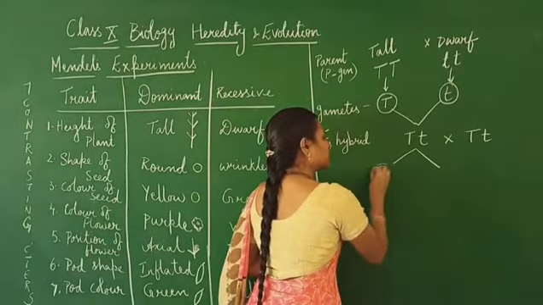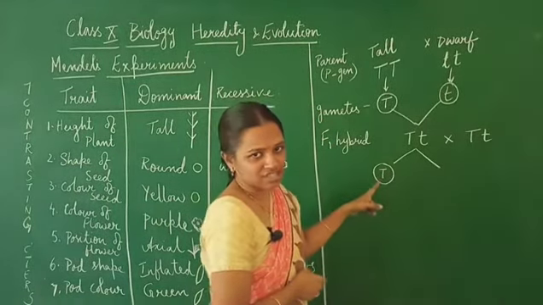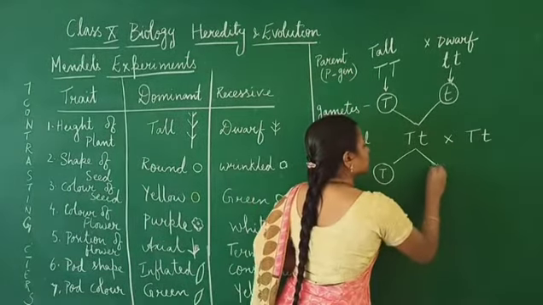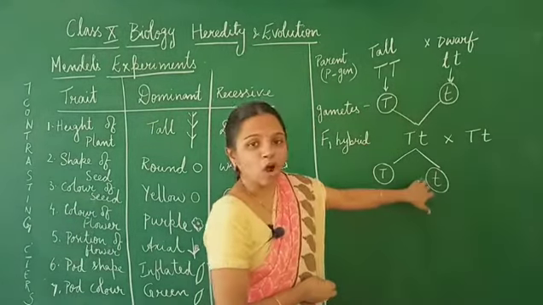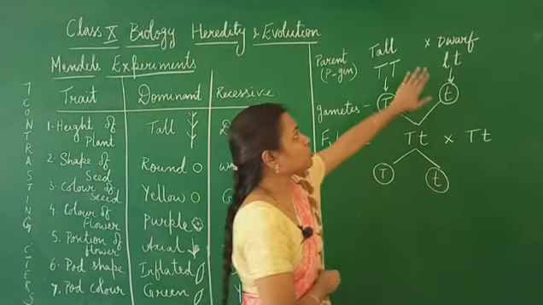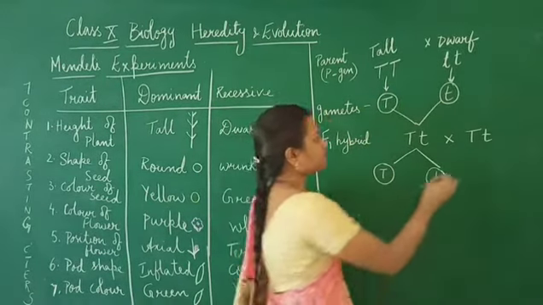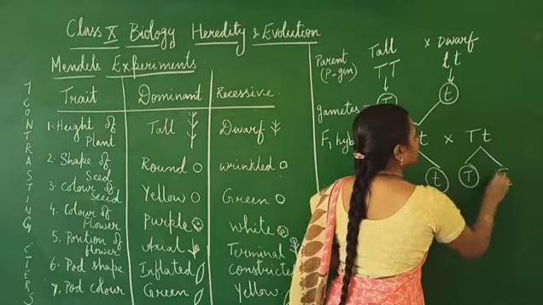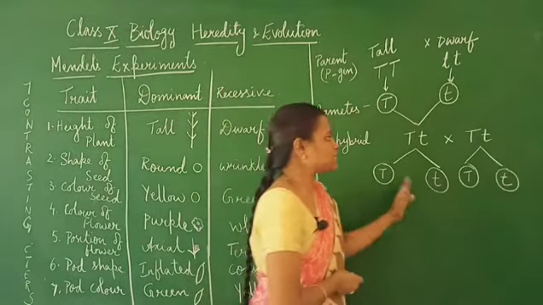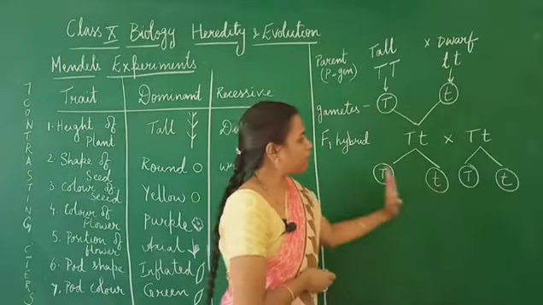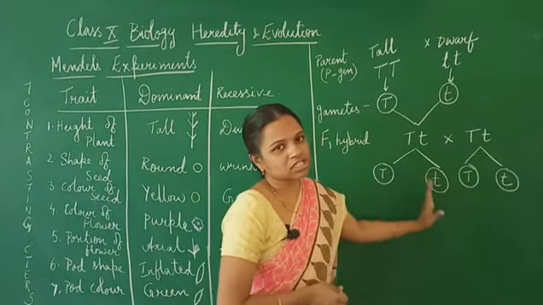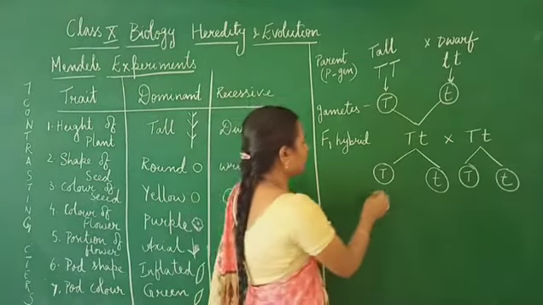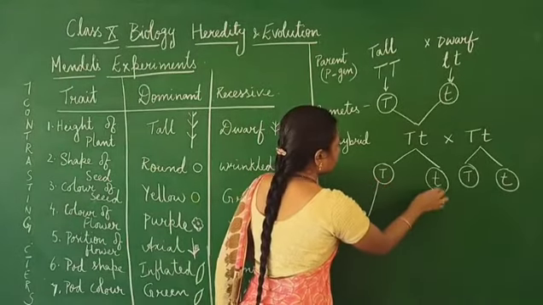Half of them carried capital T, the gene responsible for tallness, and half carried small t, the gene responsible for dwarfness. The same with the other hybrid also. So, 50% of the gametes had the gene for tallness and 50% had the gene for dwarfness.